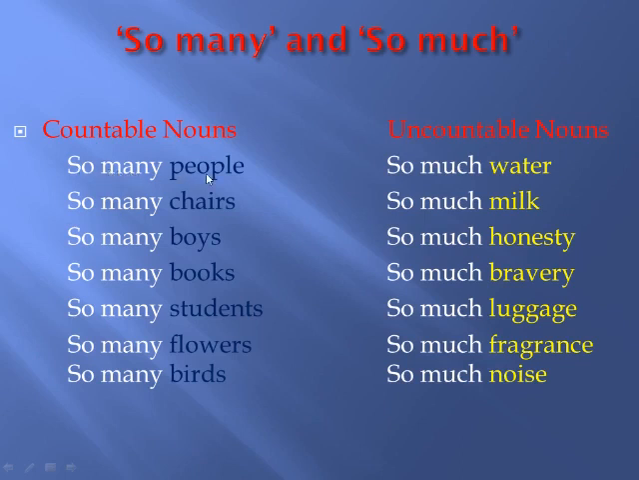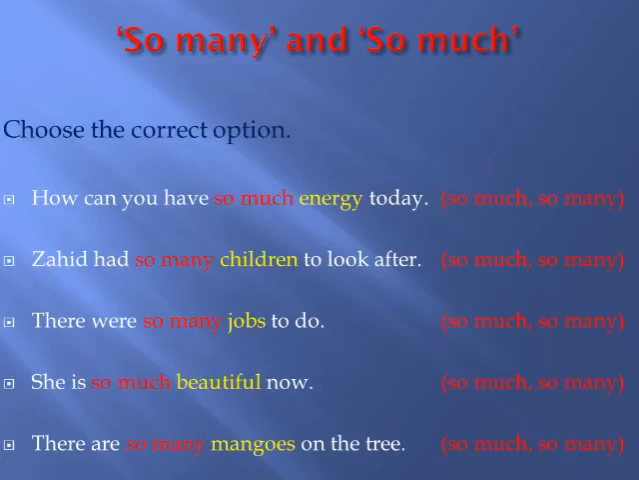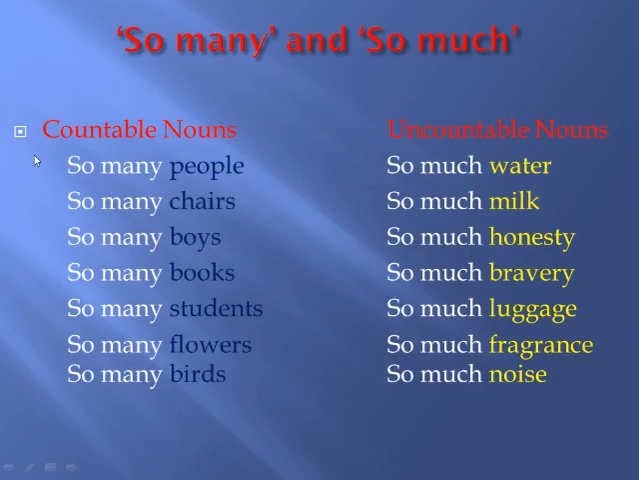You can say so many people. People are countable. So we have to say so many people, while water is uncountable. We cannot count water. So before that we have to use so much water. Chairs are countable. You can count them. So we have to use quantifier so many chairs. Milk is uncountable. So before milk we have to use